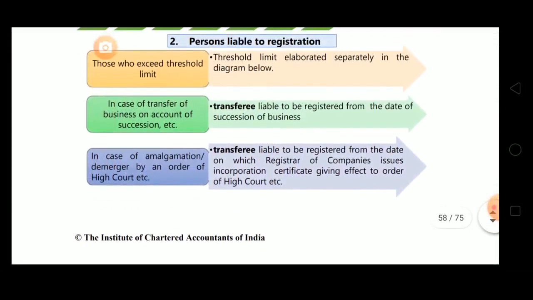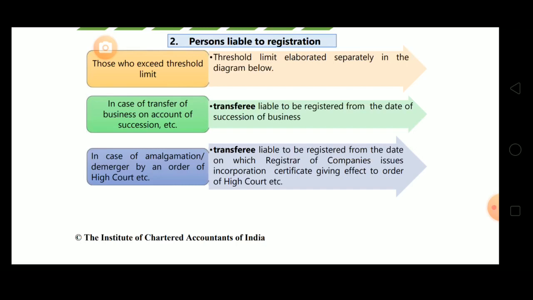What is given here? In case of transfer of business on account of succession, etc., the transferee is liable to be registered from the date of succession of business. It is clear. When the business is transferred from transferor to transferee, then the transferee is liable to take the registration from the date of succession.